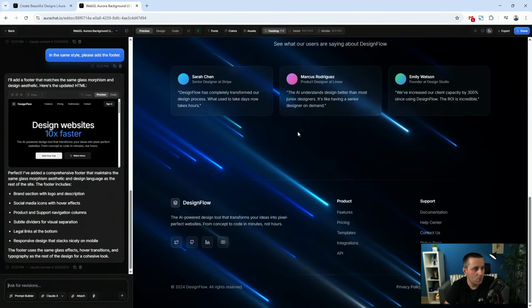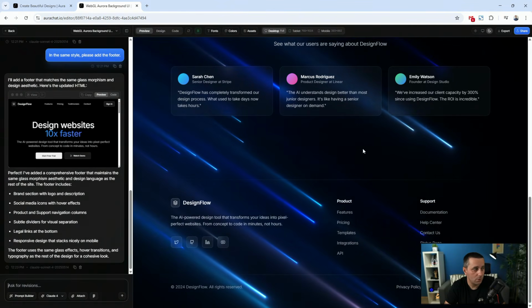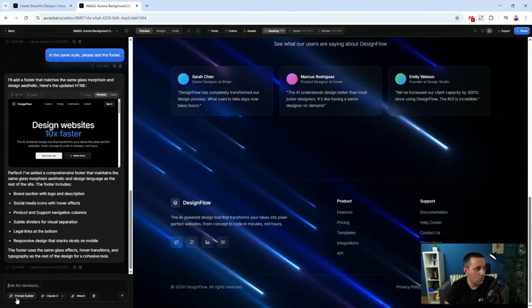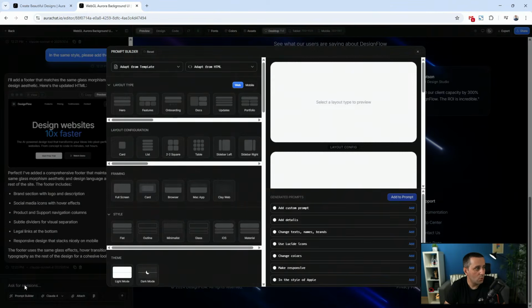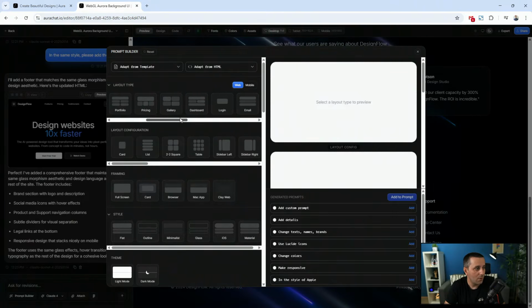So what we can do is include a pricing section right here. To do that, we can use the prompt builder. When you click it, this is how it looks. What we can do is go to layout type: hero, features, onboarding, docs, updates, portfolio, gallery, dashboard, all of these different options.